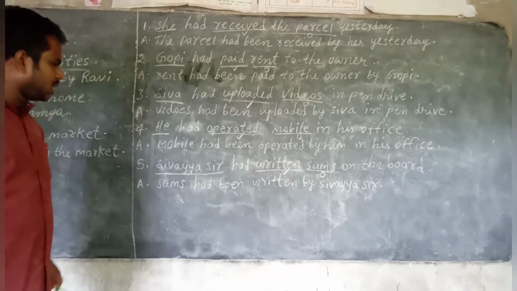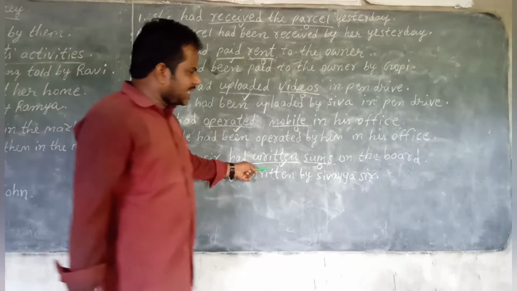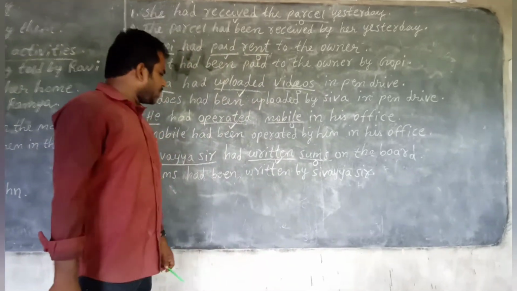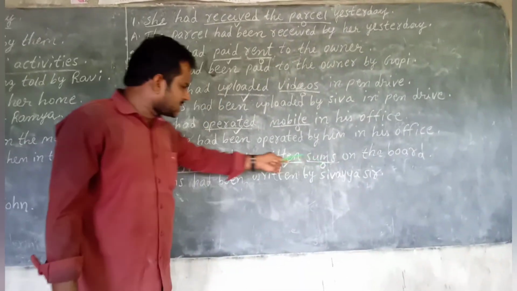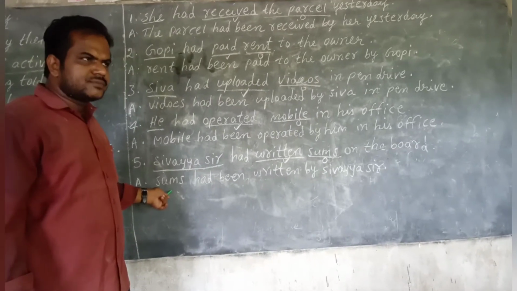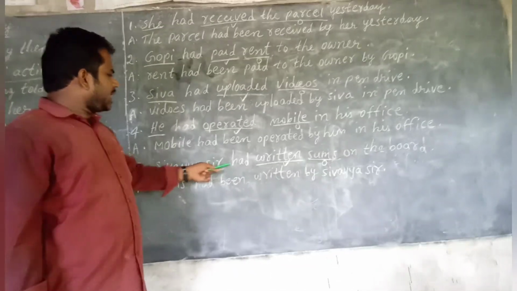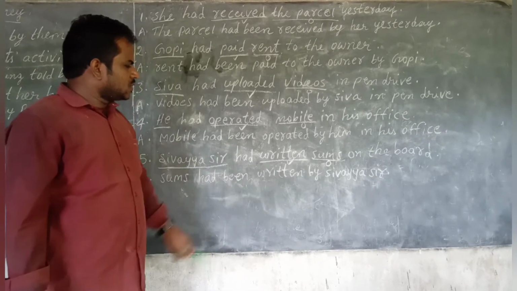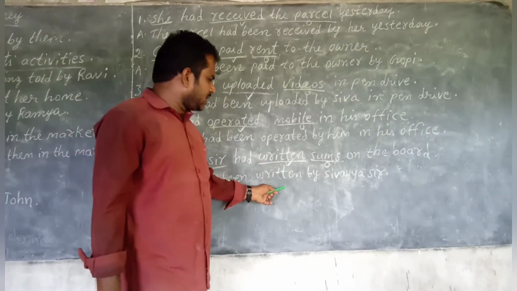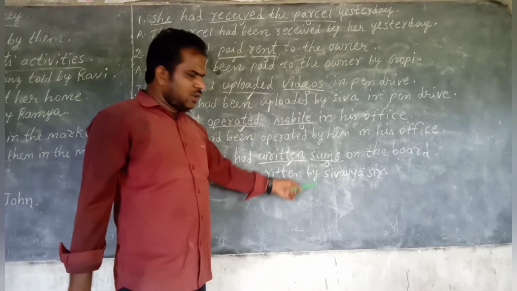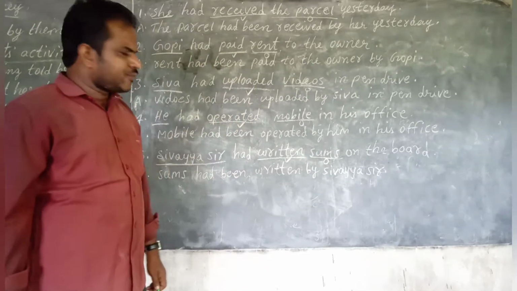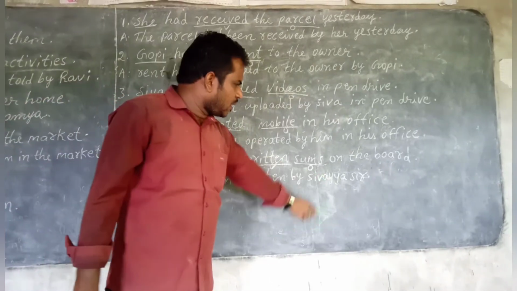Next, fifth sentence, children. Fifth example: Sivaya sir had written sums on the board. So first rule, object should be changed as subject, sums. Here given in active voice had, that's why had been. This is the B form. Third rule, change the verb into V3, written. Fourth rule, add by. Fifth rule, subject should be changed as object.